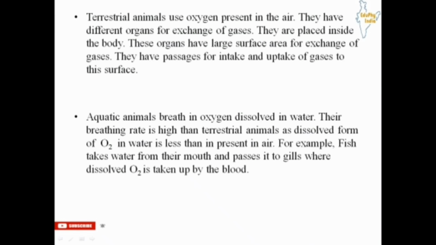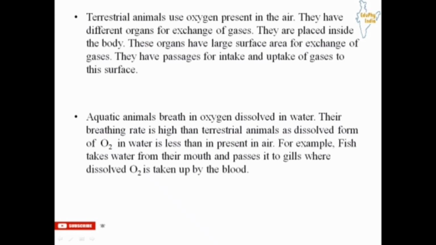Now we are going to see respiration in animals. Terrestrial animals use oxygen present in the air. They have different organs for the exchange of gases, that is, for exchange of carbon dioxide and oxygen, and these organs are placed inside the body of terrestrial animals.